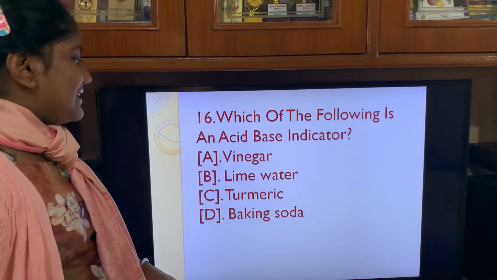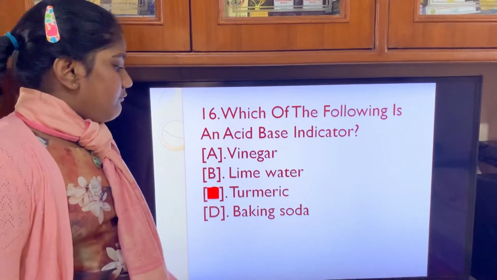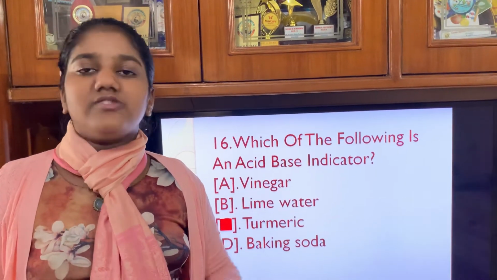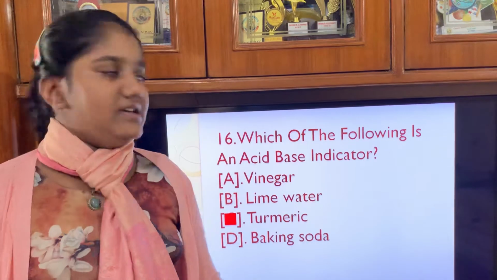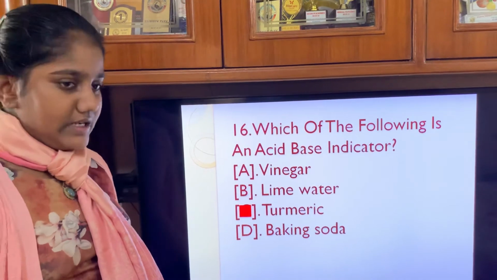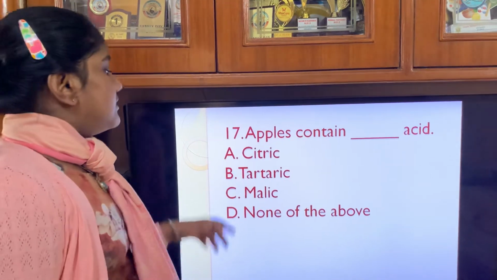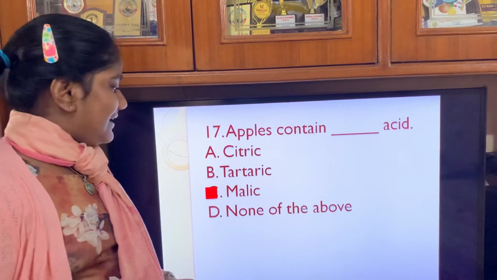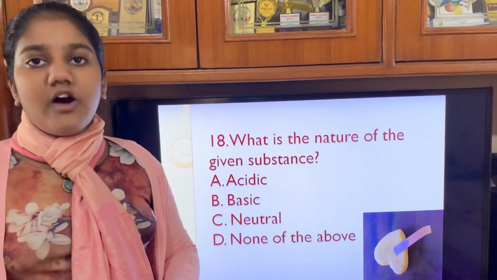Which of the following is an acid base indicator? So the answer will be turmeric, because if we add acids to it, it will remain yellow, and if we add bases to it, then it will turn red. So this indicates, whereas vinegar, lime water or baking soda do not indicate anything. Vinegar is acidic, lime water is basic and baking soda is basic. So the correct answer will be turmeric. Now, apples contain dash acid. The correct answer is malic acid, and citric acid is found in oranges or lemons.